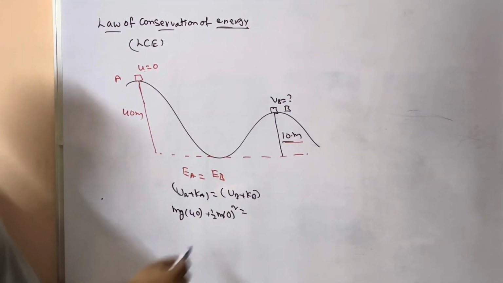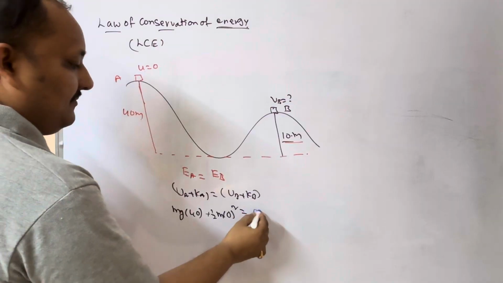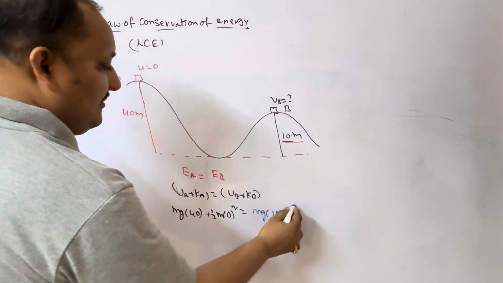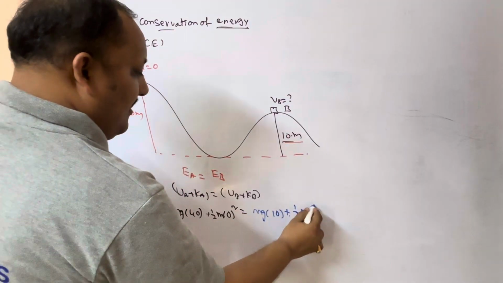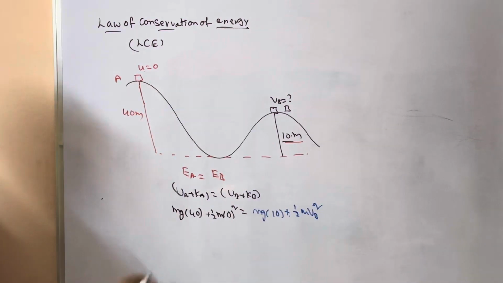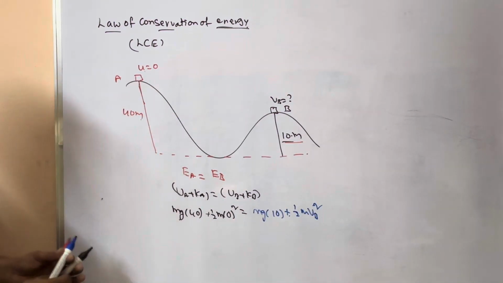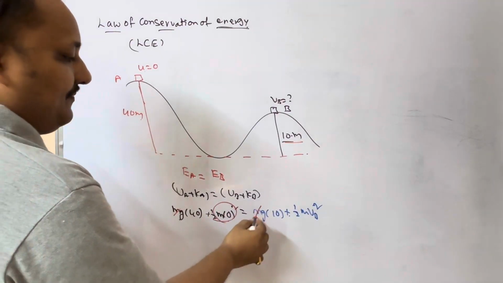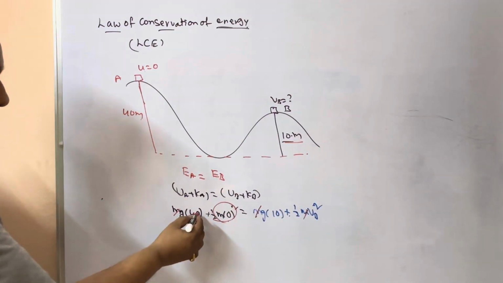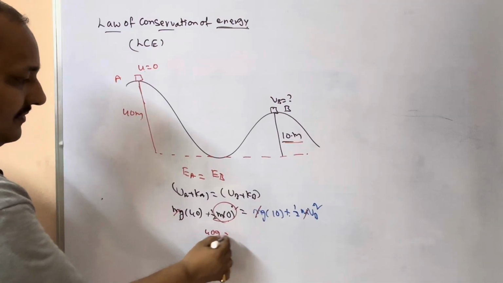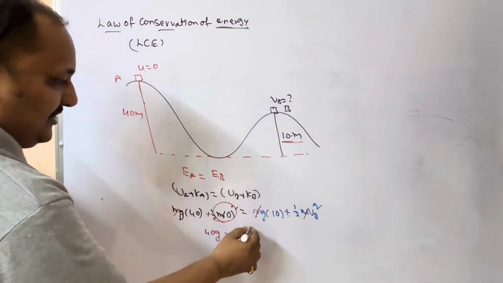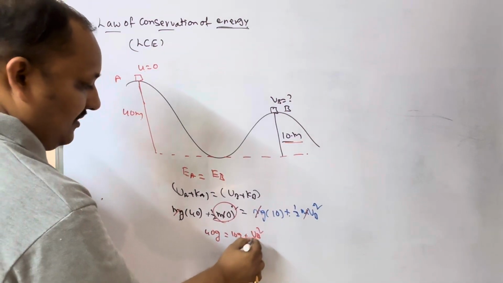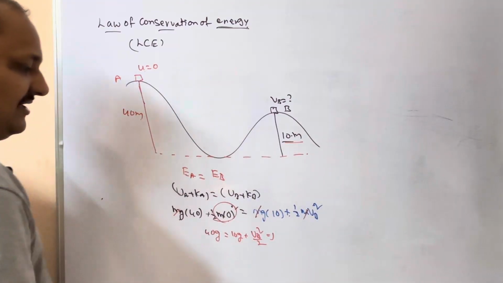Next, potential energy at B is mg 10. Kinetic energy at B is half m vb square. So you can cancel all the m's in this. This is obviously 0. We cancel all m's: 40g is equal to 10g plus vb square by 2.